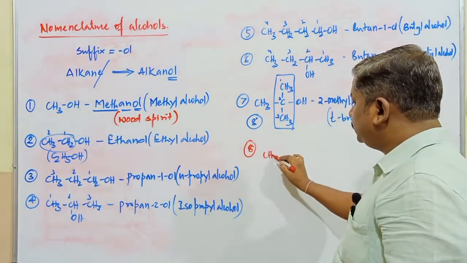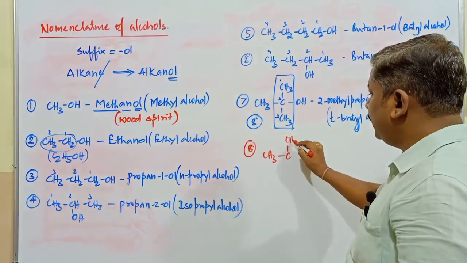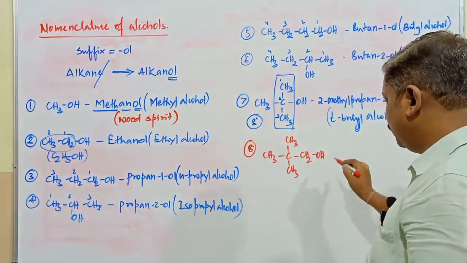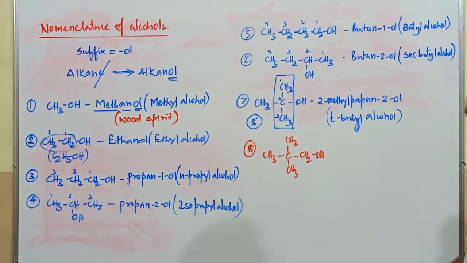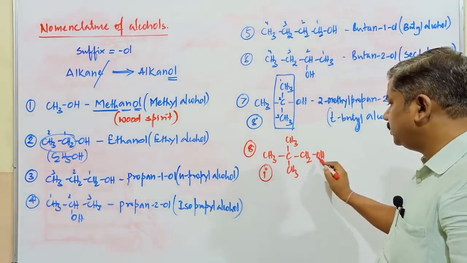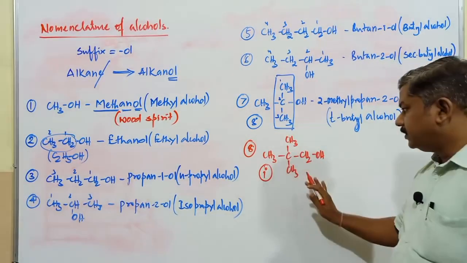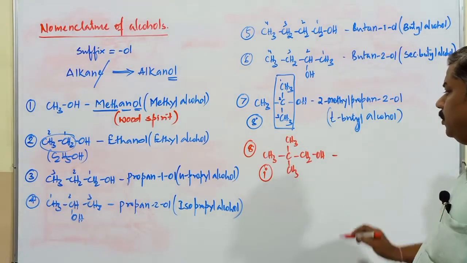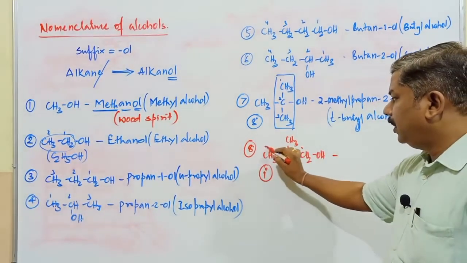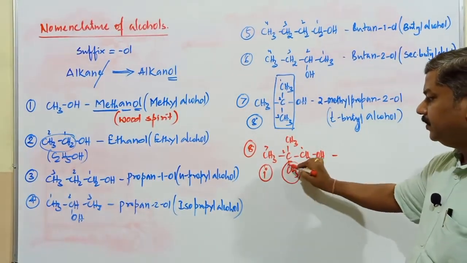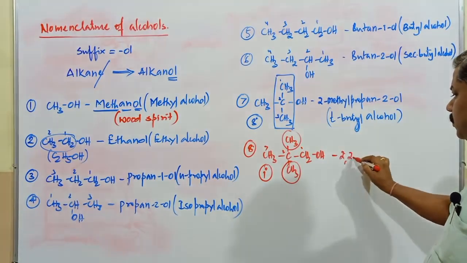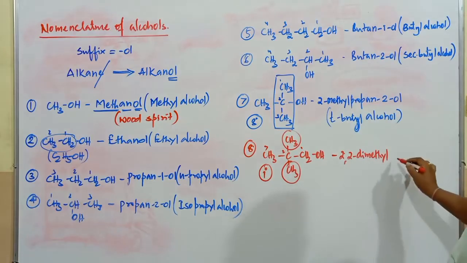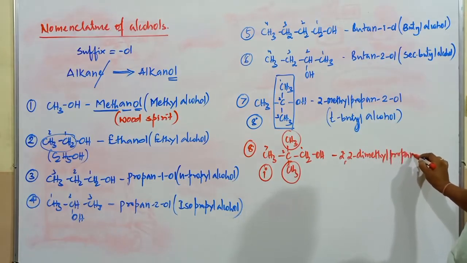Next compound, CH3, this is C, it is CH3. Next one CH3. This is CH2, and this is OH. Is it a primary, secondary, or tertiary alcohol? This compound is primary because OH is bonded to a primary carbon atom. Even though it looks like tertiary, it is not tertiary, it is primary. What's the IUPAC name of this compound? 1, 2, and this is 3. On the second carbon atom, this is methyl, this is methyl. 2,2-dimethylpropan-1-ol.